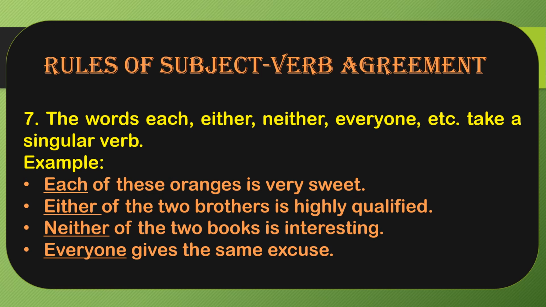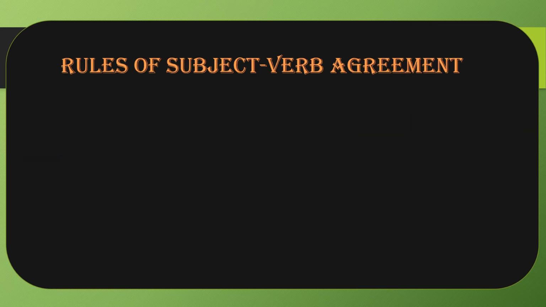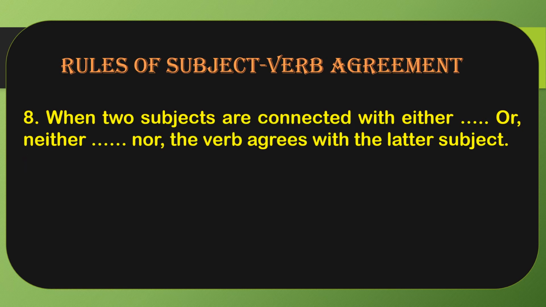Okay, so rule number 8: when two subjects are connected with "either...or" or "neither...nor," the verb agrees with the latter subject. Latter subject means the one which is written at the back. So if two subjects are there and we are connecting them with either...or or neither...nor, in those cases we look at the subject that is the latter part, which is at the second number.